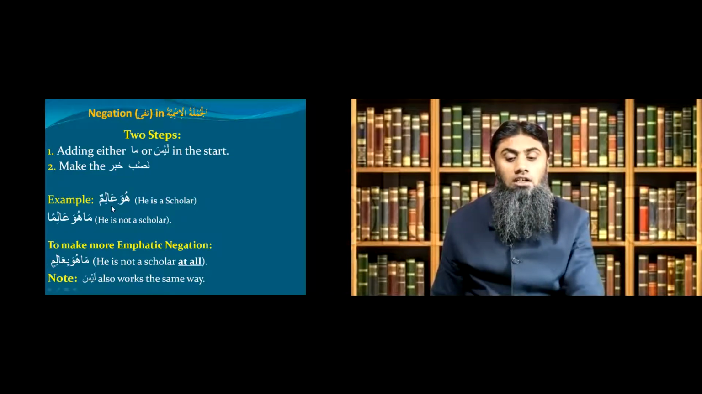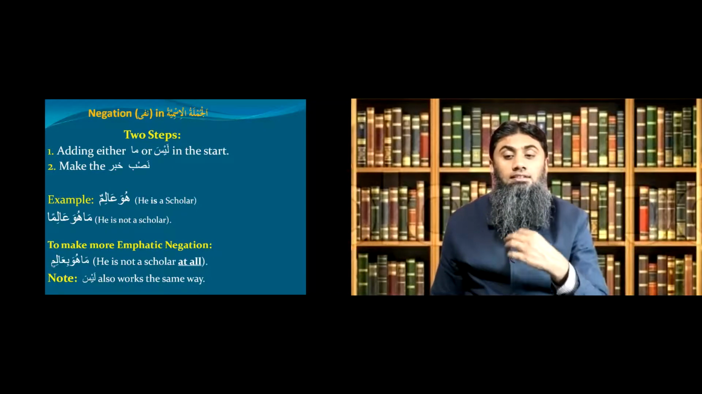Example, huwa alimun, he is a scholar. Huwa is the mubtada, alimun is the khabar, okay? Or huwa is the subject and alimun is the predicate. Now, if you want to negate this sentence, look at this one. You put ma in the start, then huwa as it is, and then alimun was in rafa status, aliman, fatha at the end. It has gone into nasab status. He is not a scholar, and there is no other change, just these two steps.